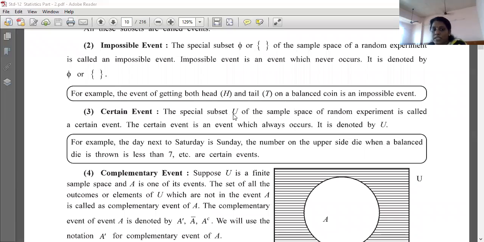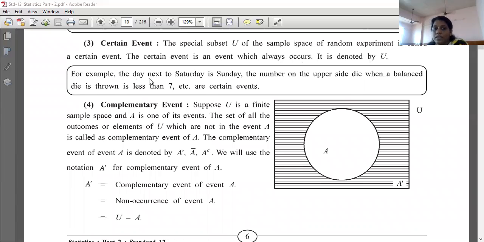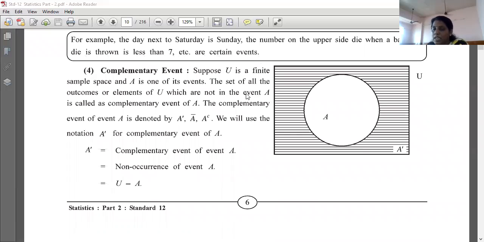Now, certain event. The special subset U of the sample space of a random experiment is called a certain event. The certain event is an event which always occurs. It is denoted by U, right? U is called a certain event. For example, the day next to Saturday is Sunday. The number on the upper face when a balanced die is thrown is less than 7, etc. These are certain events. Means वो सब होना ही है, ऐसा compulsory ये आएगा ही.